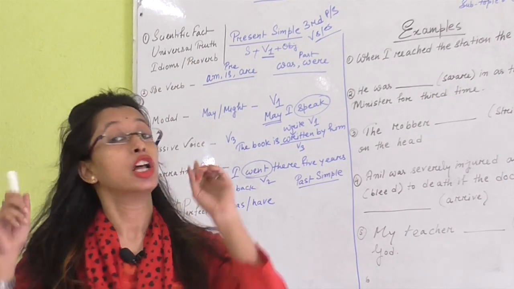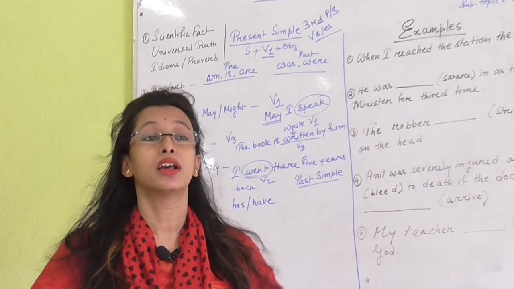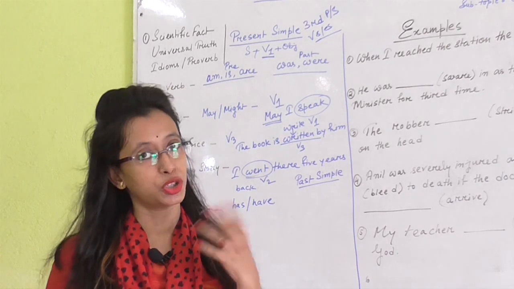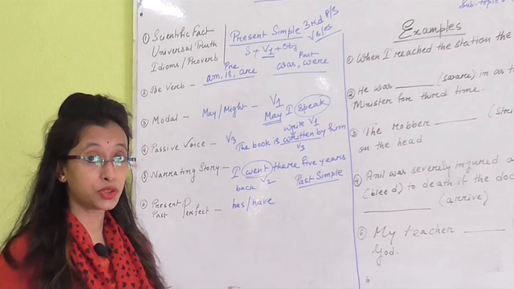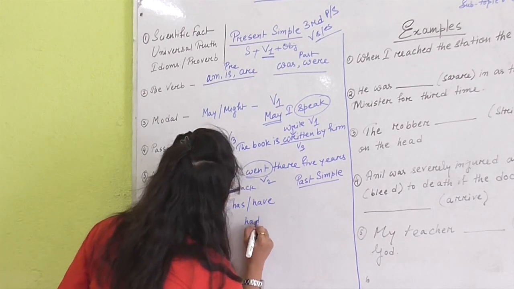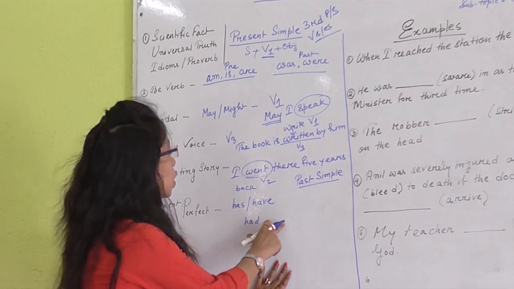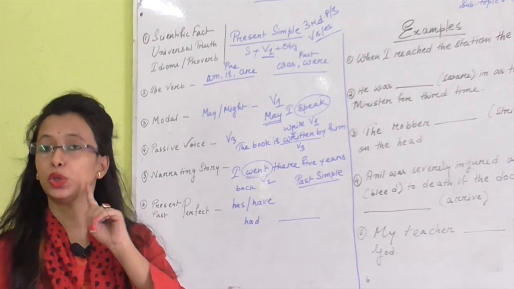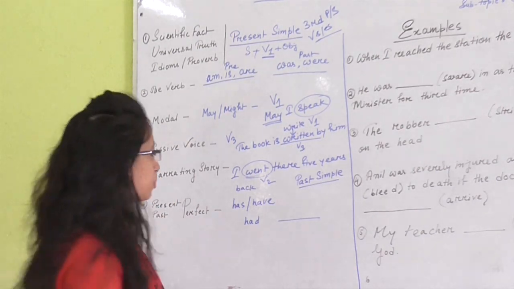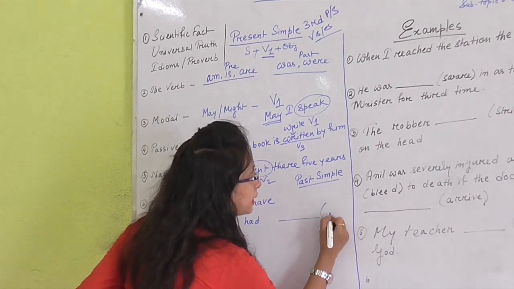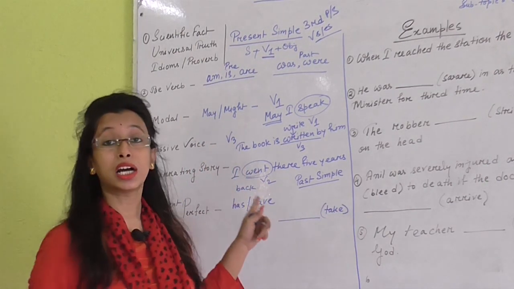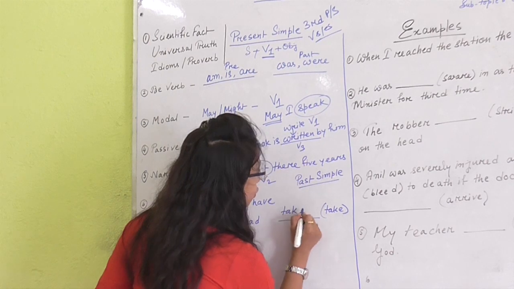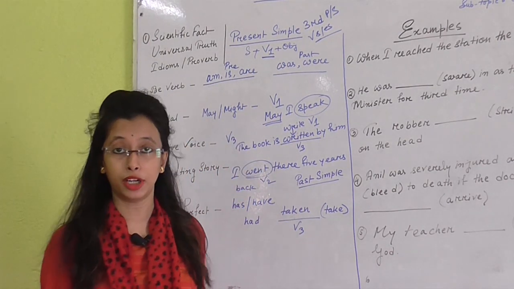For past perfect tense, just remember the chart where I have discussed all the sentence structures and descriptions, and from that sentence structure you can identify what we need to use as a helping verb: had. So now if you see has, have or had, and after this you get a blank, always use the V3 form of the verb. It means the third form of the verb. Like if there is take, what is the third form of the verb take? Yes, we all know, taken. So I need to put the third form of the verb, which is taken.